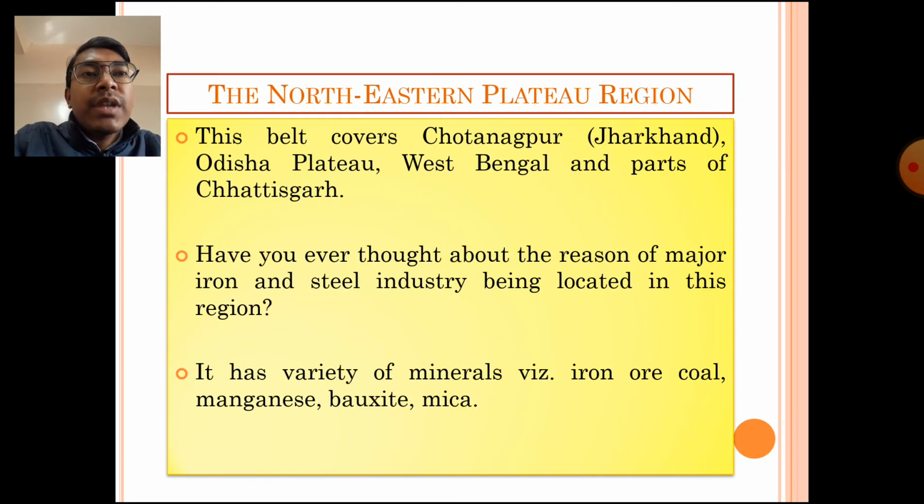This northeastern plateau region includes, as I said earlier, the Chota Nagpur plateau region of Jharkhand and Odisha. In West Bengal also, like the Durgapur region and Raniganj region, we can find coal reserves. And recently in West Bengal, Ashoknagar is the place where a petroleum reserve has been discovered.